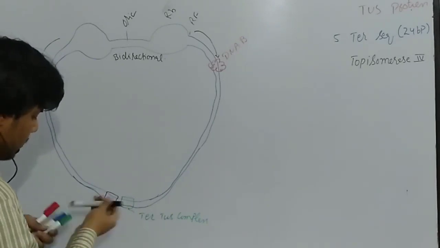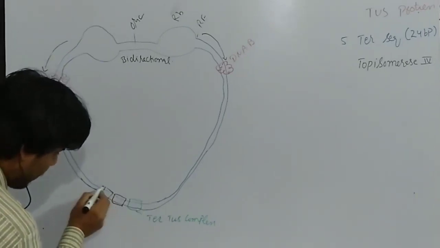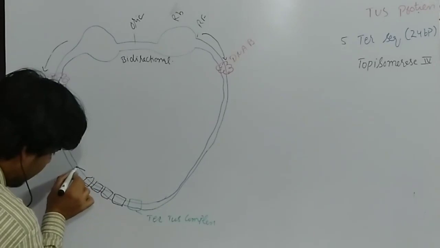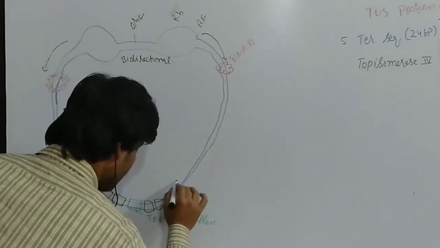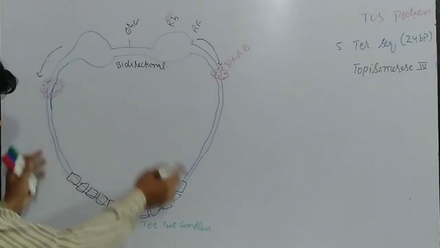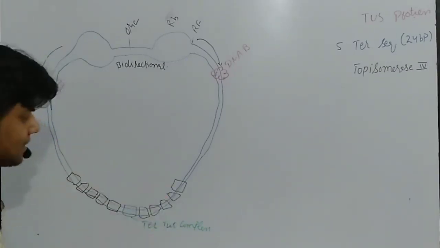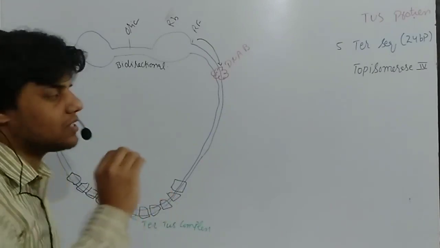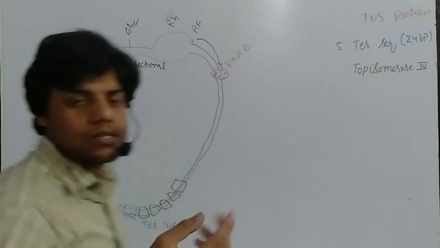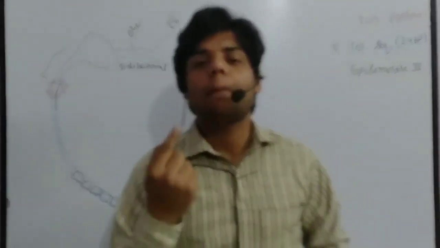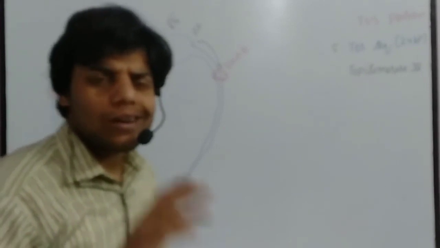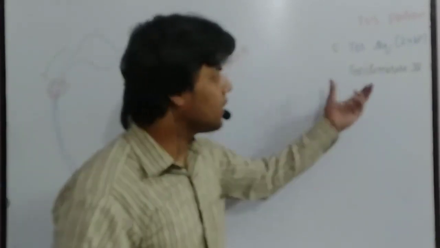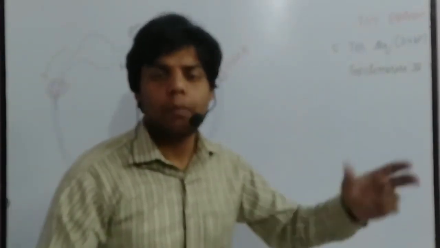Let me draw here the first, then the second, third, fourth and fifth. Similarly, we have at that specific position 1, 2, 3, 4 and 5. These are the Ter sites having 24 base pair sequences. Each Ter site contains the Ter sequence.